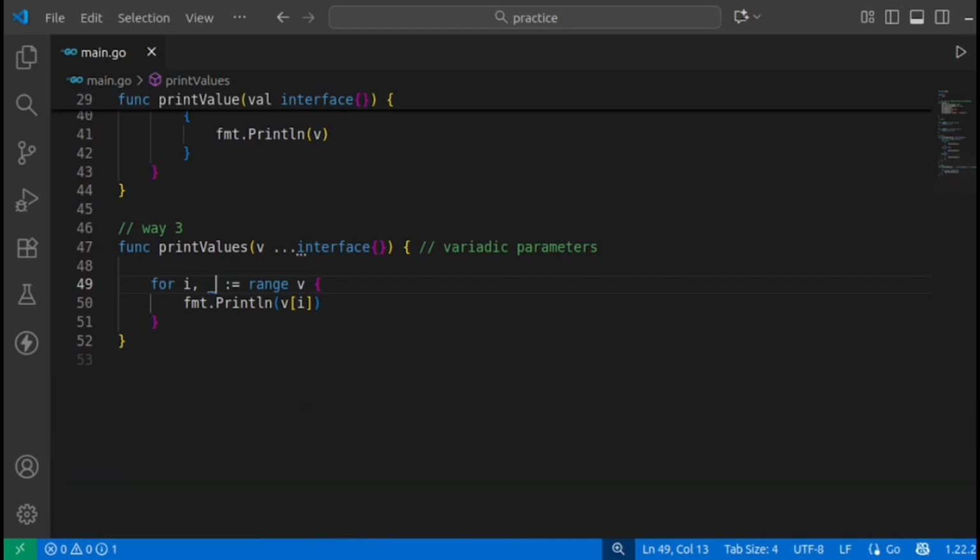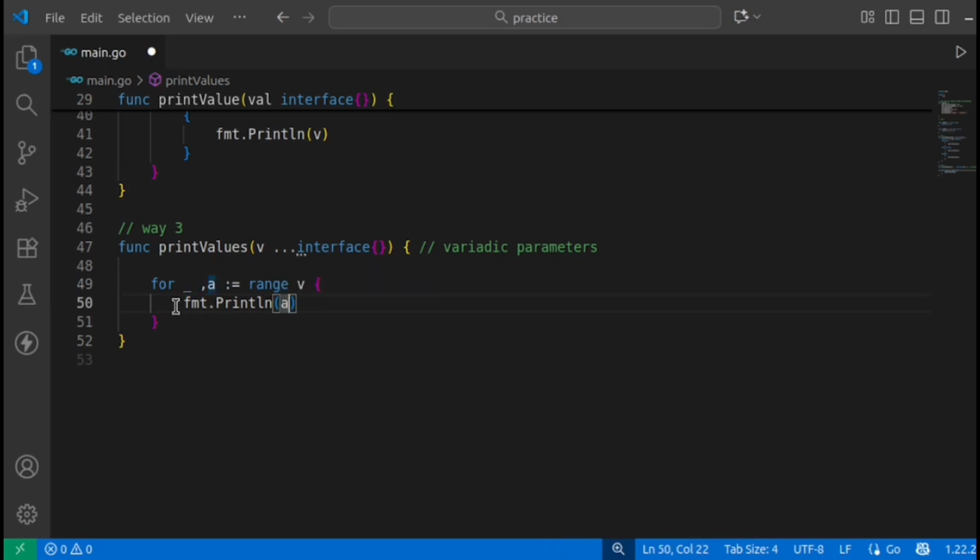Now instead of this, you can do this. This will also denote the value only, and you can just use the underscore. Our main consideration is only the value, so there is no need of any index. If we are getting the same thing with one variable, then there is no need of using two variables. We have that option, so you can simply use underscore. I think this one is also clear.